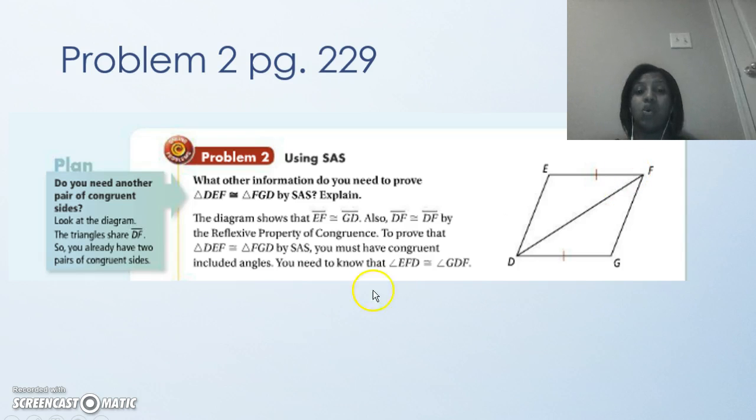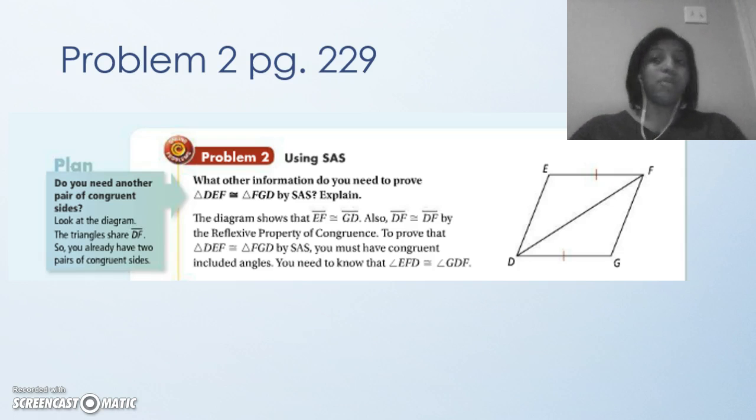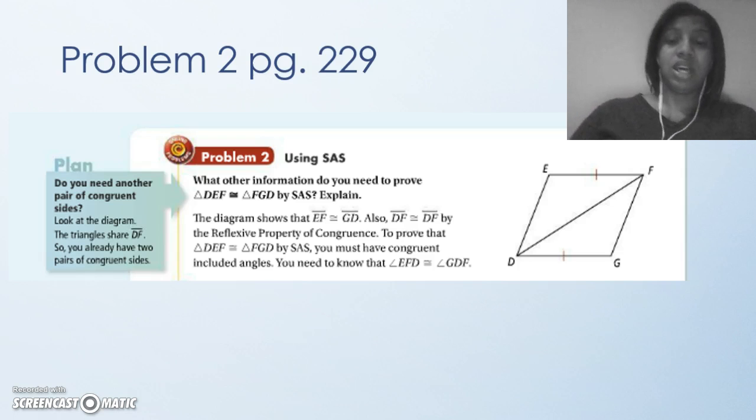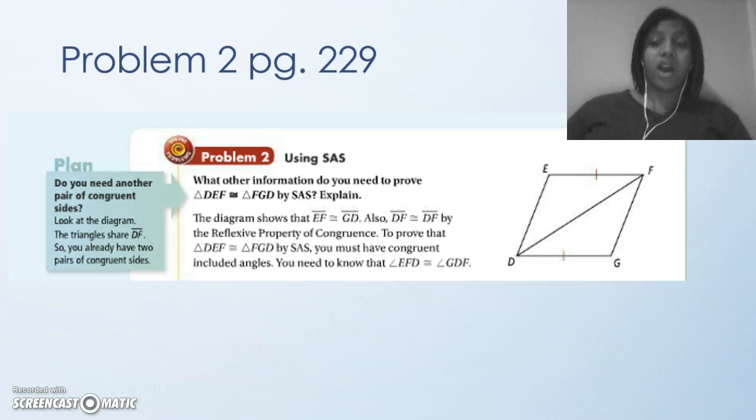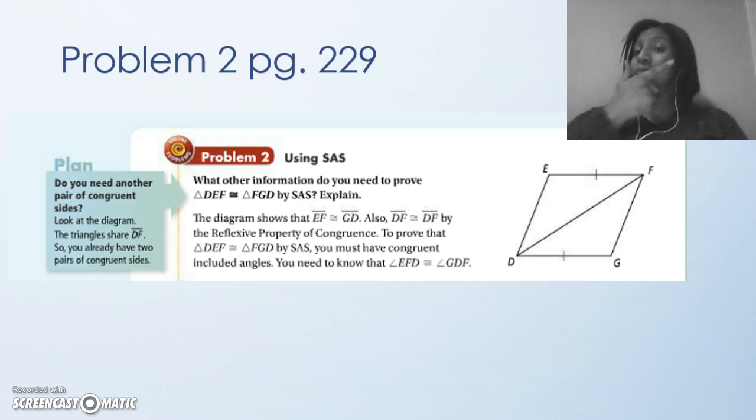So we need to know if EFD is congruent to GDF. Once we know that, then we can prove it's congruent. If you don't know that, we can't prove it's congruent. Okay? So that is for side angle side. So if we were trying to prove that they're congruent by side, side, side, what else would you need? Not angle. What else would you need? Think about it. Moving on.